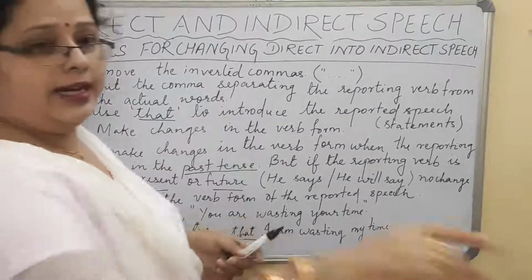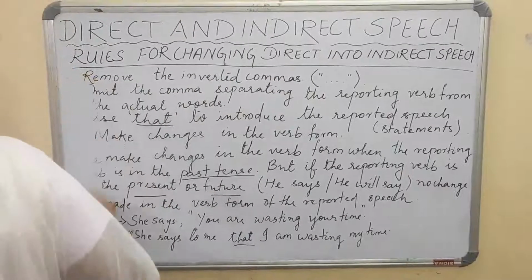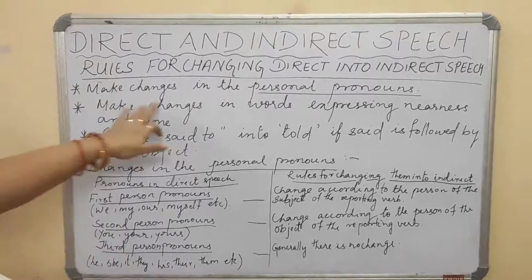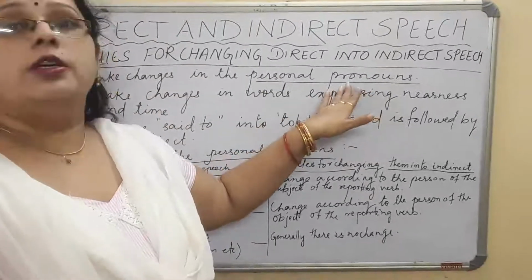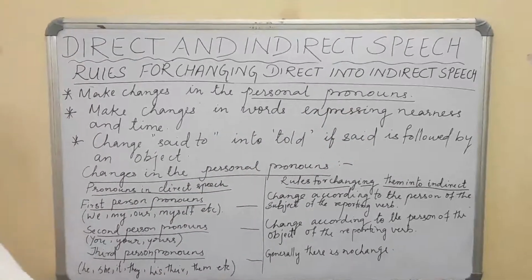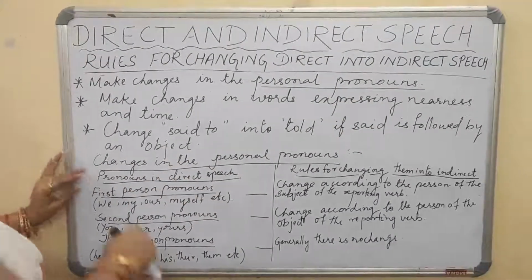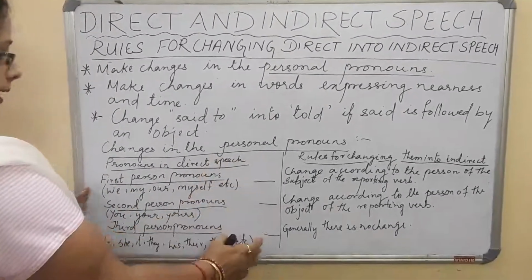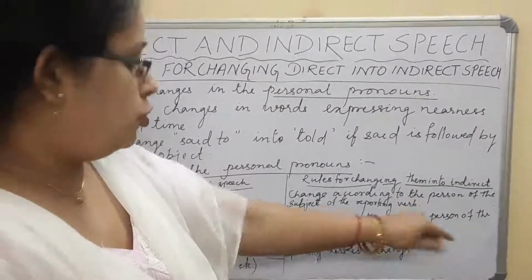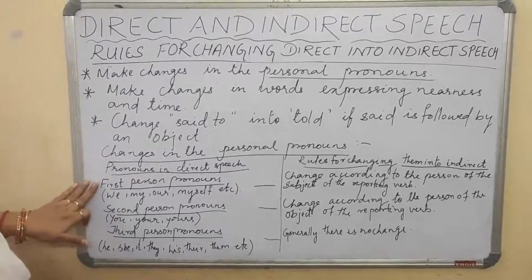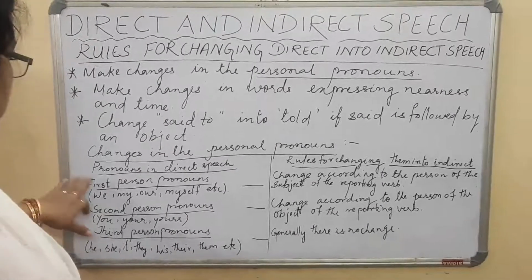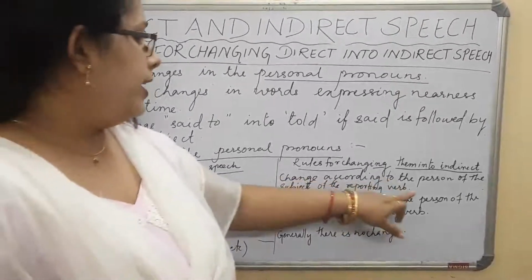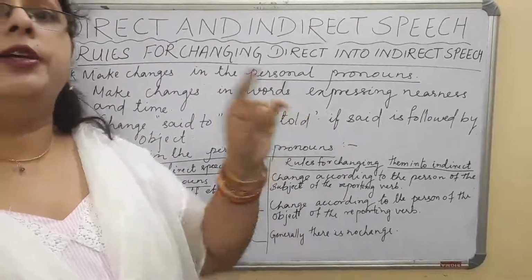So three more rules are there. Let us see what the three more rules are saying. Now see the changes: three more changes were there. That is, we need to make changes in the personal pronouns. Now what are personal pronoun changes? This side I have kept for direct speech and this is for the rules, how to change them into indirect speech. The first person pronouns, that is I, we, my, our, myself, etc. When they are there, we change them according to the person of the subject of the reporting verb.